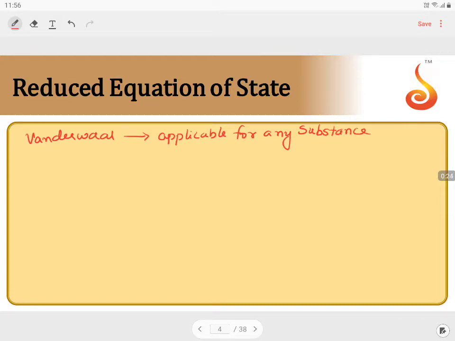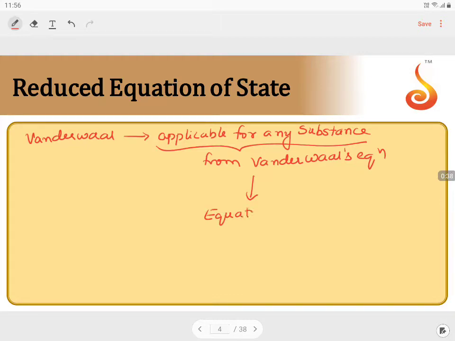An equation is being derived from the Van der Waals equation which is applicable for any substance, and that equation is known as the equation of corresponding state, or it is also called the reduced equation of state.